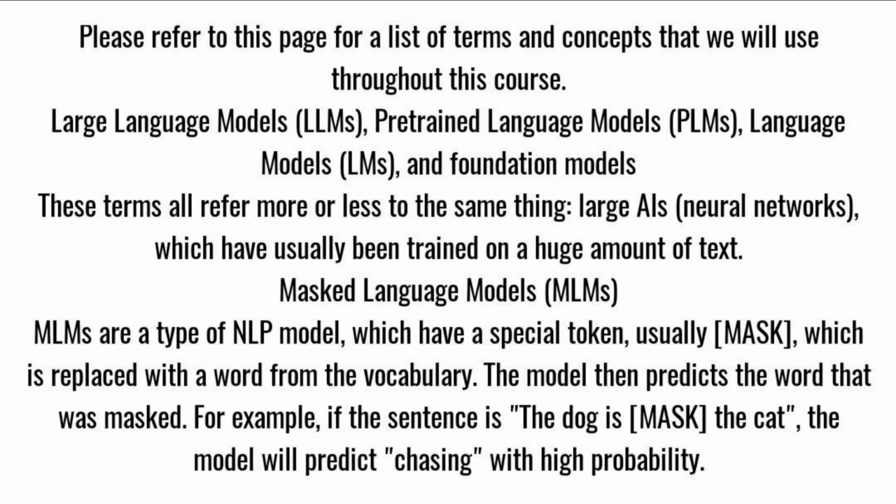Masked language models, MLMs. MLMs are a type of NLP model, which have a special token, usually, mask, which is replaced with a word from the vocabulary. The model then predicts the word that was masked. For example, if the sentence is "the dog is, mask, the cat," the model will predict chasing with high probability.